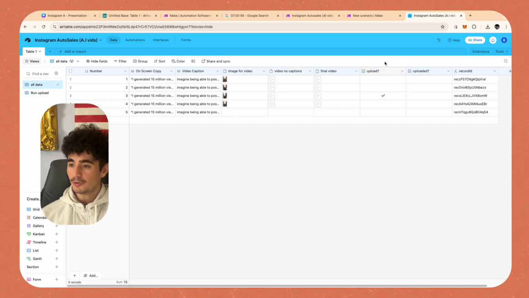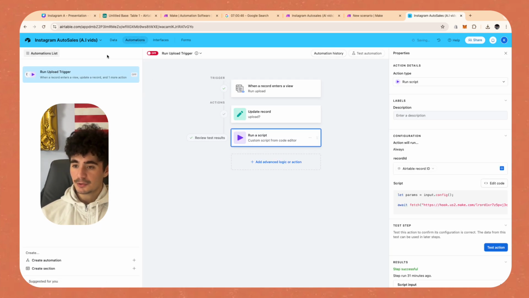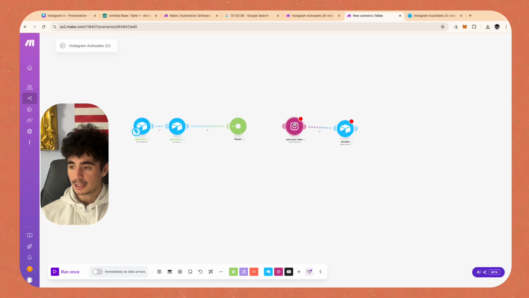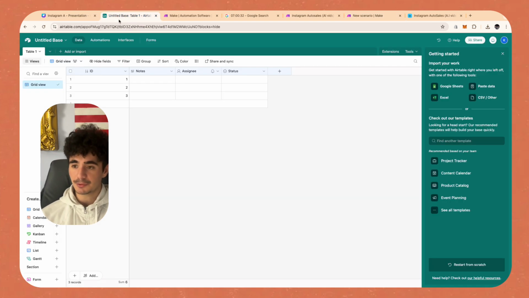And so we go back into our all data database here, we're going to be getting these videos back. And so when we review these videos and we're satisfied with the video, we can actually just click run upload. And then that'll send it to this upload trigger, and then it'll actually run the second automation that we need to actually create the post on Instagram, as you guys can see here. And so now that you guys know how this looks, we're going to start everything off by building out our Airtable database. So here we are in our Airtable database.